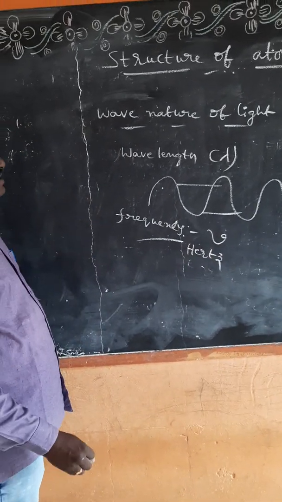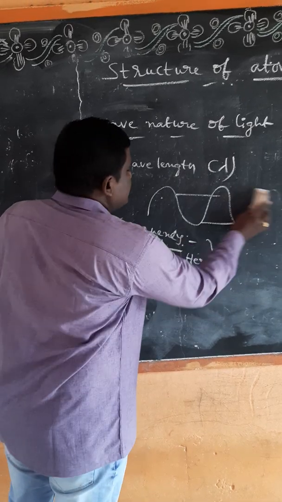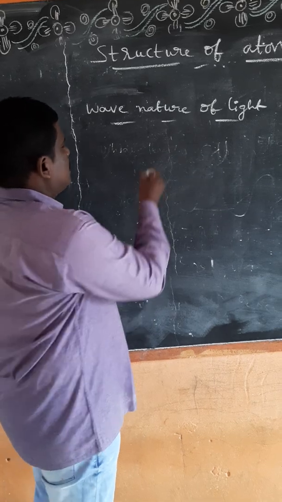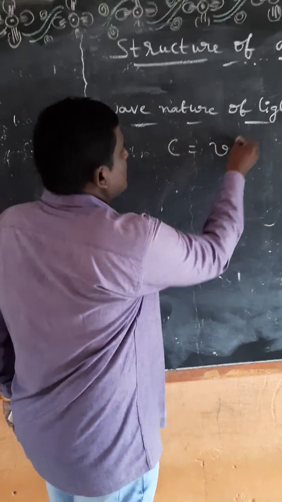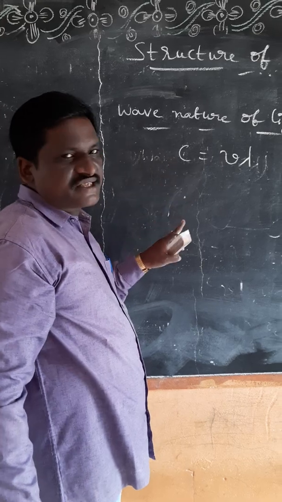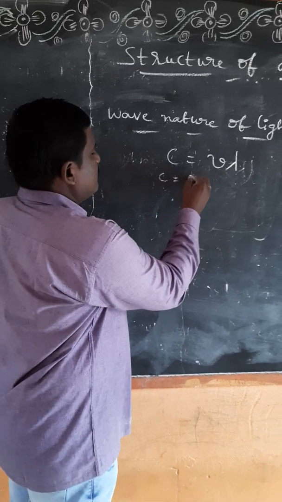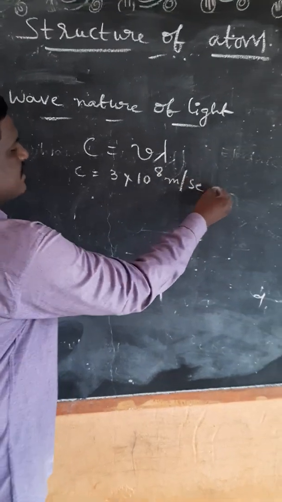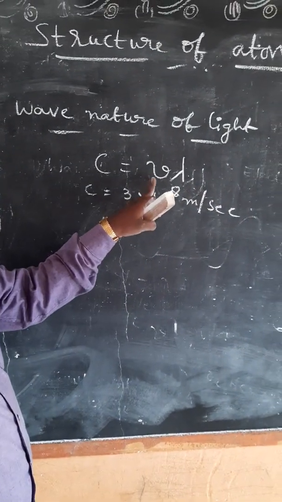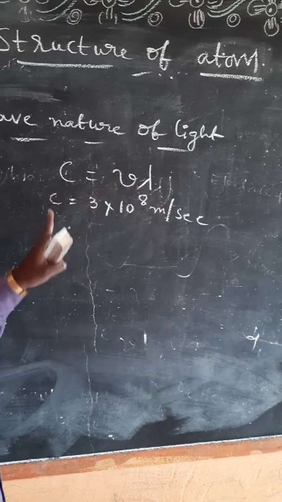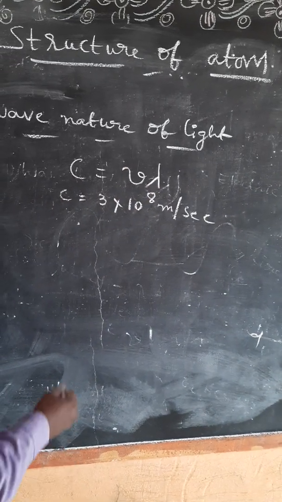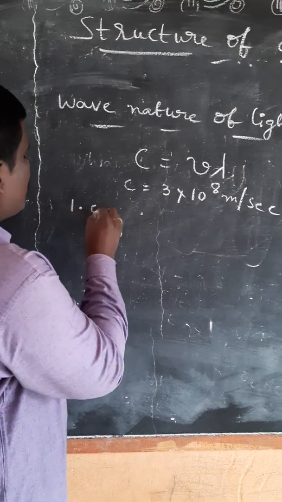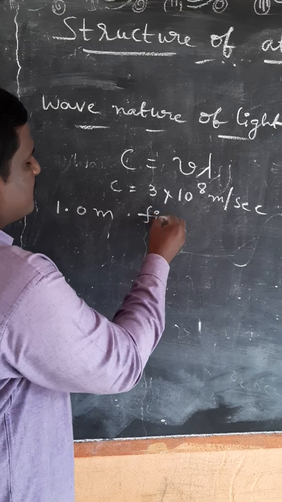One relation between the velocity of light, wavelength and frequency is c equals mu lambda. c is the velocity of light, its value is 3 into 10 power 8 meter per second. Mu is the frequency, lambda is the wavelength. One question asked from the textbook: the wavelength of a radio wave is 1 meter, find its frequency.